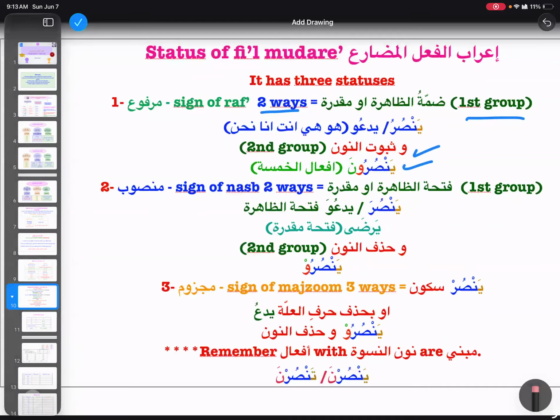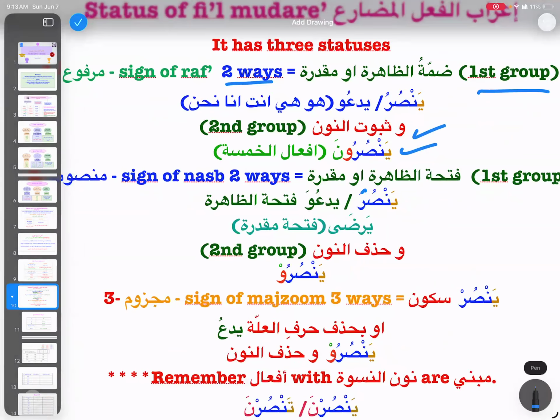So yansura, this is our sahihul akhir. Yad'uwa, this is mu'talul akhir, but it is showing fathatu zahira. But in the case of yarda, ending on alif maksura, this is fathatul muqaddara. Or then the second group is by hasfi noon, and the example is yansuru.